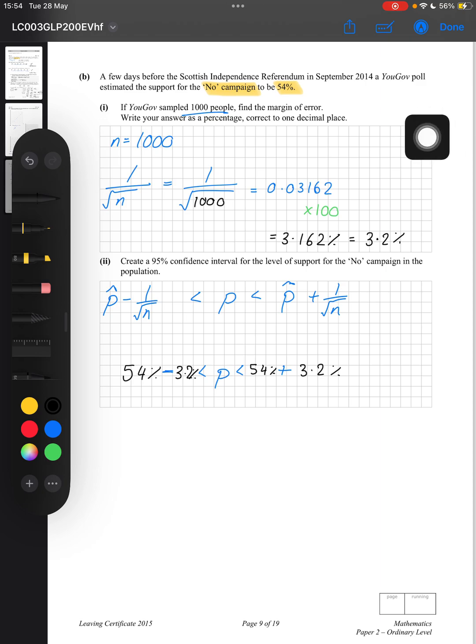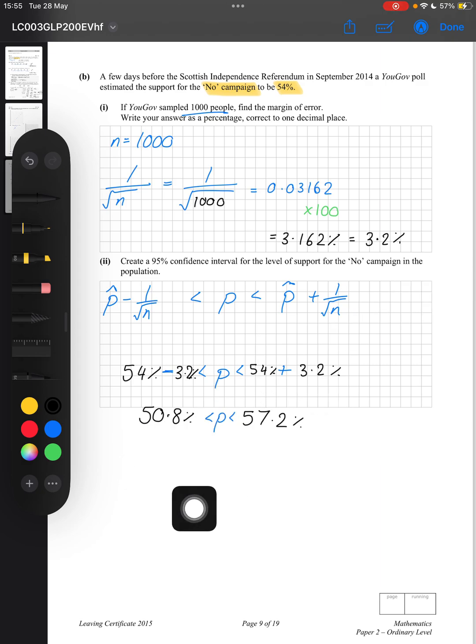So here, 50.8%. The population is somewhere more than this percentage and less than 57.2%. That's my 95% confidence interval. So I can write it like this, that's absolutely perfect. And one more way we might see it is inside square brackets: 50.8% and then just a comma, and then the higher interval, 57.2%, and then just a close bracket with the square bracket.